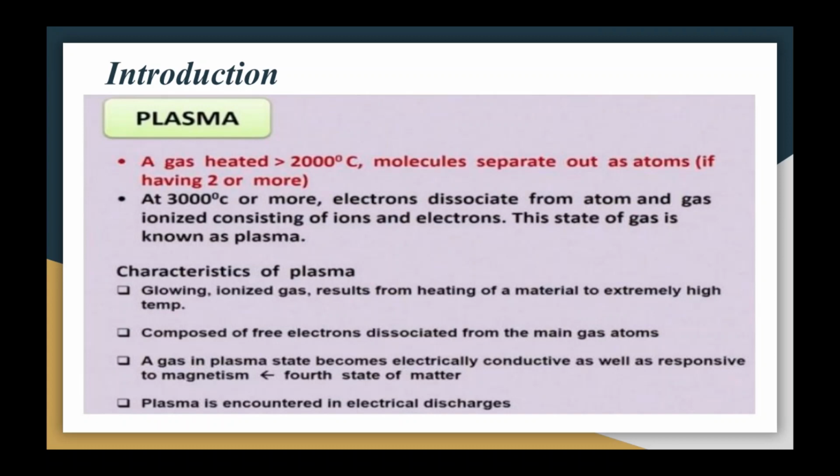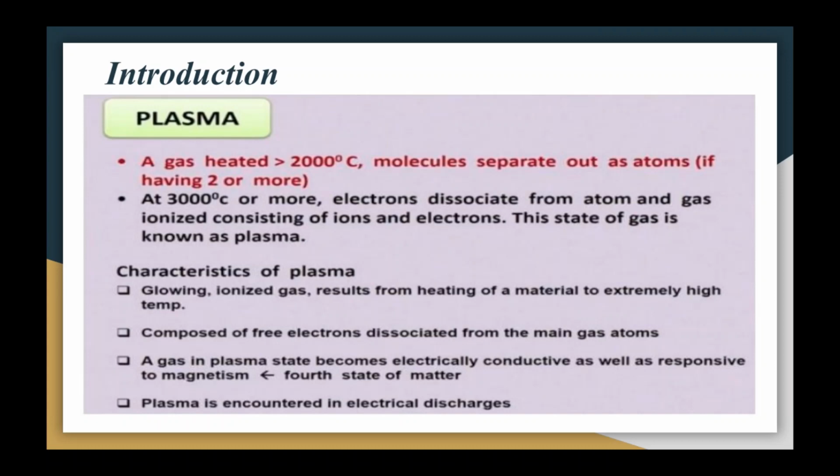If the temperature is raised to 3000 degrees Celsius, the electrons from some of the atoms dissociate and the gas becomes ionized, consisting of ions and electrons. This state of the gas is known as plasma. So this is the basics about plasma.